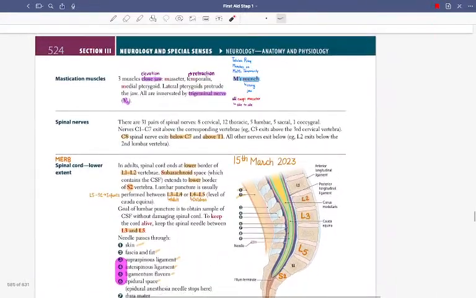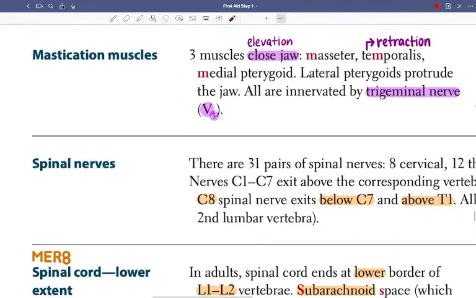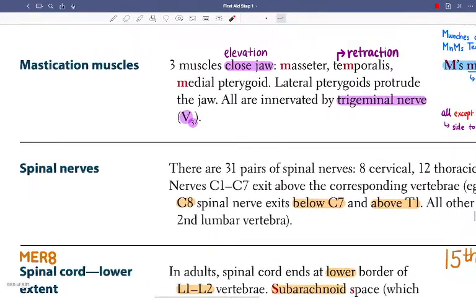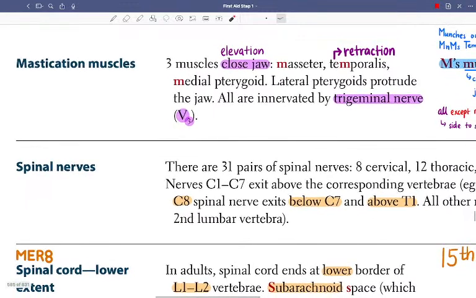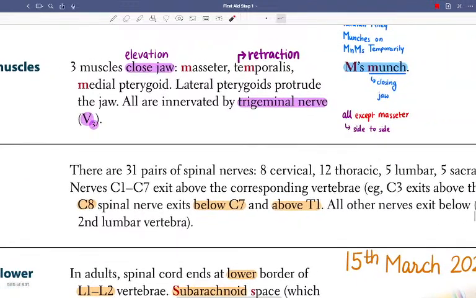So mastication muscles, which one closes the jaw? Everyone closes the jaw except the lateral pterygoid, which basically protrudes the jaw and opens the jaw. Three muscles close the jaw: masseter, temporalis, and medial pterygoid, because they all help in elevation. Retraction is one of the additional functions of temporalis. Protraction was lateral pterygoid, temporalis was retraction. And all are innervated by the mandibular nerve of the trigeminal.